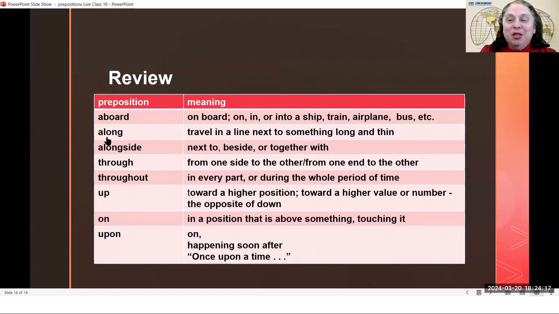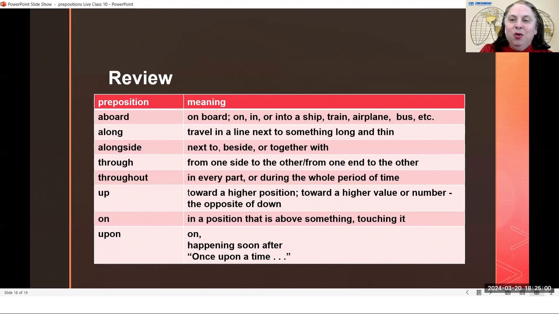Okay, and then the next preposition was along. Along. Now, along is not a verb. I put travel in here, but travel is not the main part of this. If you walk along, if you travel along, if you hike along, travel is what goes before along. If you travel along in a line next to something long and thin. So we talked about someone going in a line down a path. The path was like a thin road, a thin passageway to get through the woods.